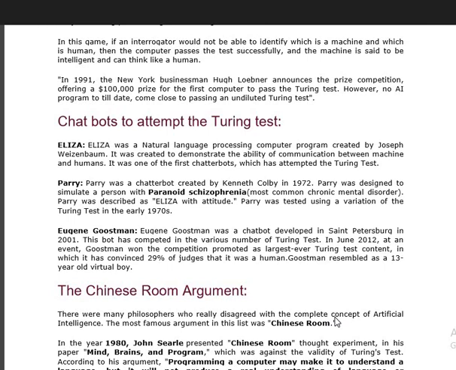Perry is another chatbot which was created by Kenneth Colby in the year 1972. Perry was designed to simulate a person with paranoid schizophrenia, a most chronic mental disorder, let me say.